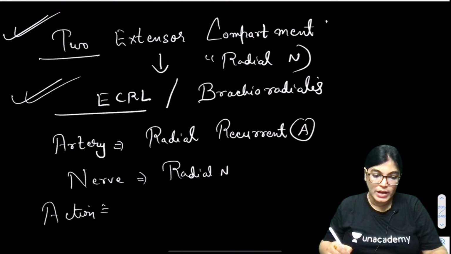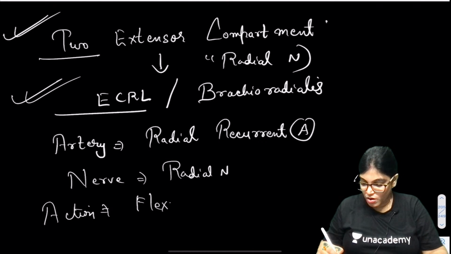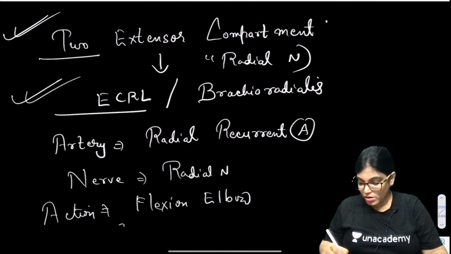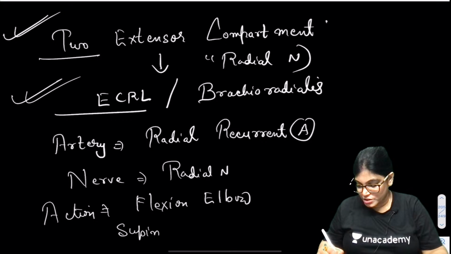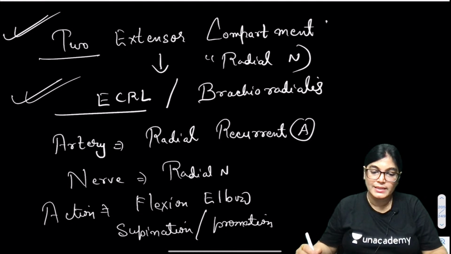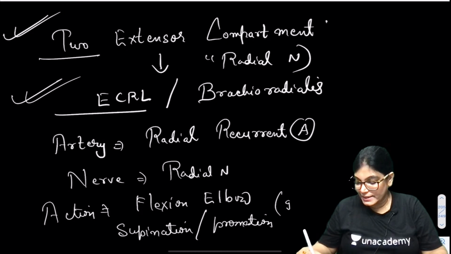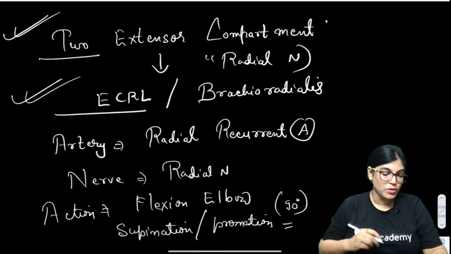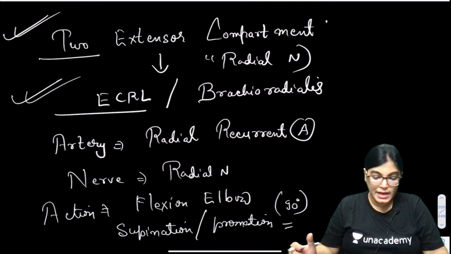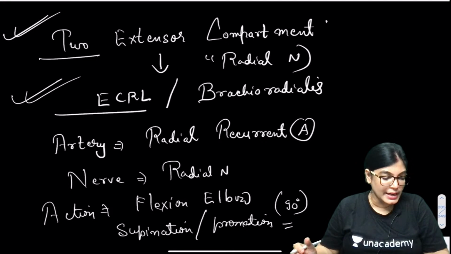If we talk about action, it causes flexion of the elbow and also supination and pronation. Actually, from the mid-prone position at the radio-ulnar joint, till the level of 90 degrees. So it's at the mid-prone position. Yeah, got it.